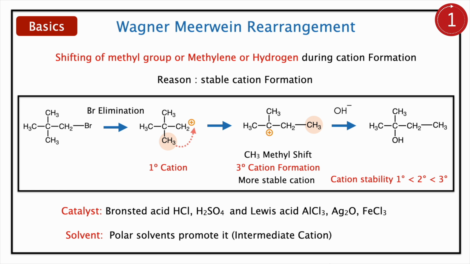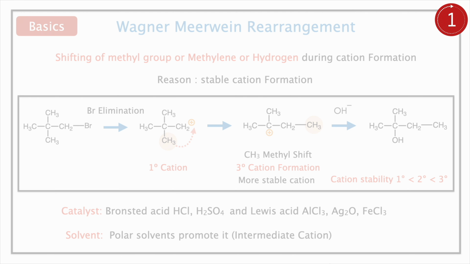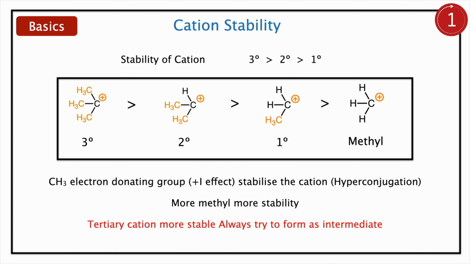The moving group is called the migrating group. The migrating group can be methyl, methylene, or hydrogen. Most of the time alkyl halides or alcohols will be used. The catalyst could be a cation promoting species, HCl, sulfuric acid, or any Lewis acid like AlCl3. The solvent should be polar since the intermediate is a cation. Polar solvents promote it. The cation stability is more important here.